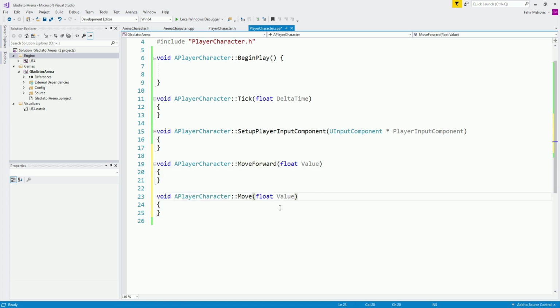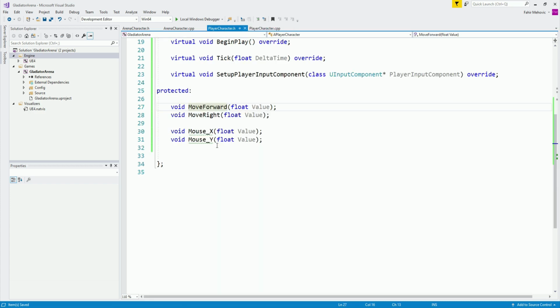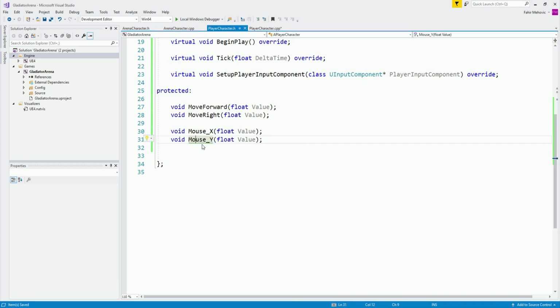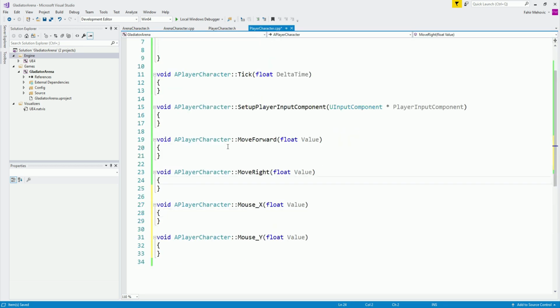The next one is going to be move right. So instead of doing that, we can simply go back over here, right click on this, quick actions and refactoring, create definition, and there you go. Smart, I know. So let's go over here, right click and do that on the Y, and voila, created the definition. So this is all there is to it.